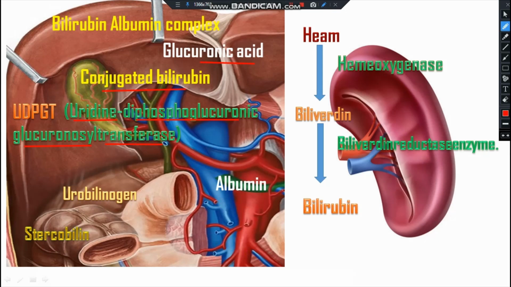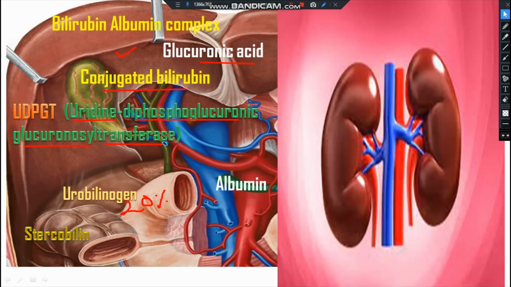Around 20% of the urobilinogen is reabsorbed into the bloodstream as a part of the enterohepatic circulation. It is carried to the liver where some is recycled for the bile production, and a small percentage reaches the kidney. And here it is oxidized further into urobilin and then excreted into the urine.